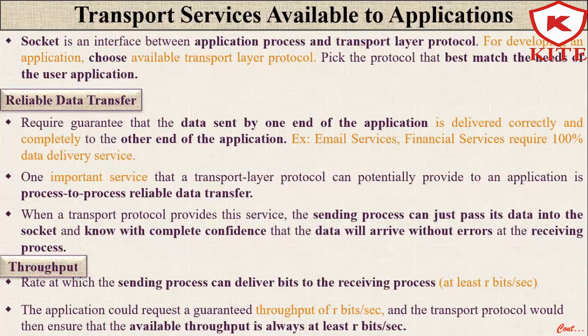In between, if the data is lost, it means the transaction has failed, suppose. So when we are using this type of application, we need a 100% reliable data transfer facility. For that, we need guaranteed data delivery services. This 100% guaranteed data delivery service is called reliable data transfer. Here, if data is lost, then the proper and complete data cannot be delivered. We can also say that some applications are considered loss tolerant applications.